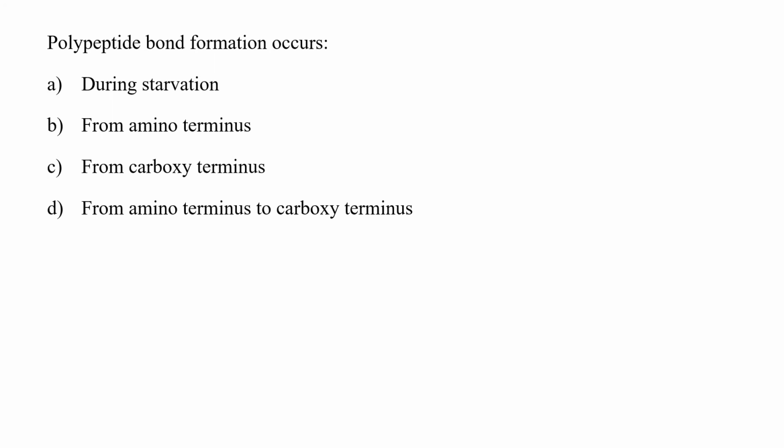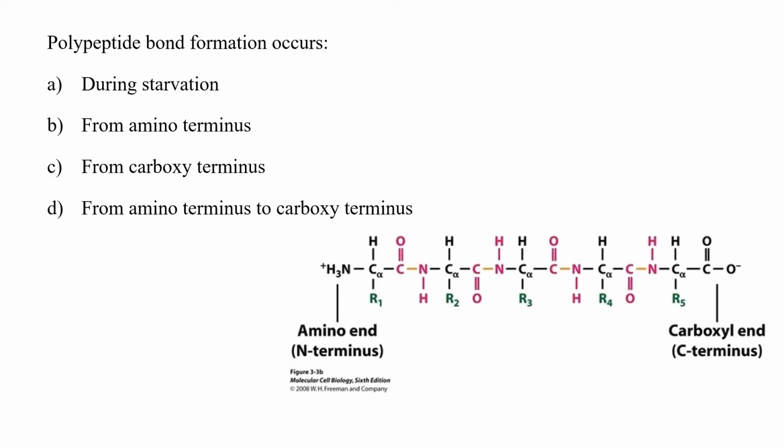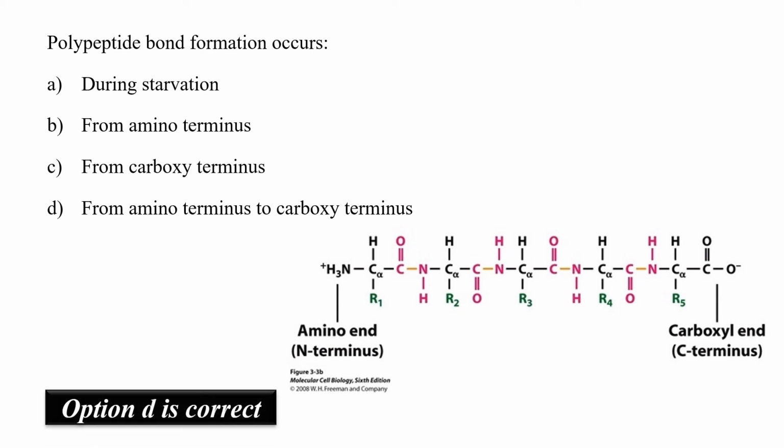Polypeptide bond formation occurs during starvation, from amino terminus, from carboxy terminus, from amino terminus to carboxy terminus. Peptide bond is formed between COOH group and NH2 group of another amino acid. Hence, whenever peptide bond formation occurs, it will have one NH2 group at one end and COOH group at the other end, which signals the end of the peptide synthesis. So, how will polypeptide bond formation always happen? From one amino terminus to the carboxy terminus. Always remember that. So, option D would be the correct answer.